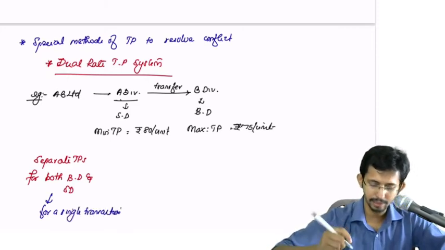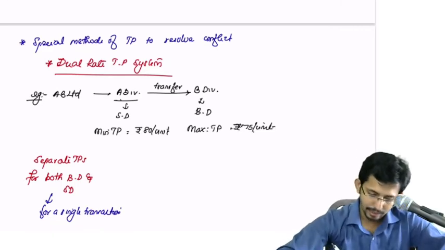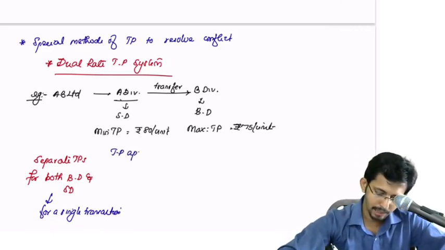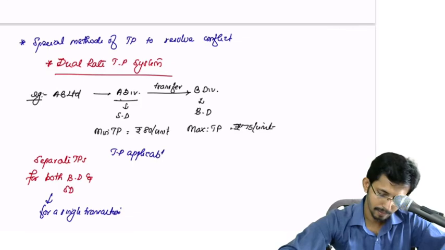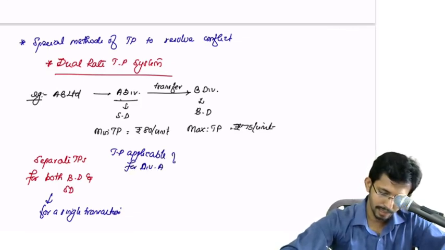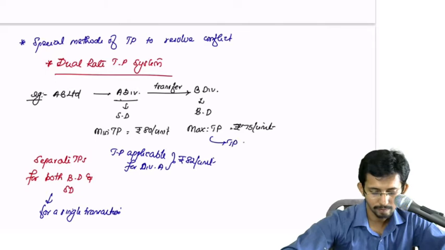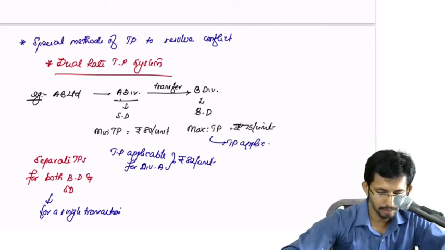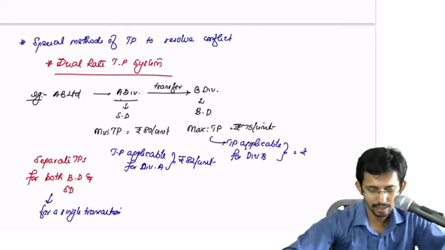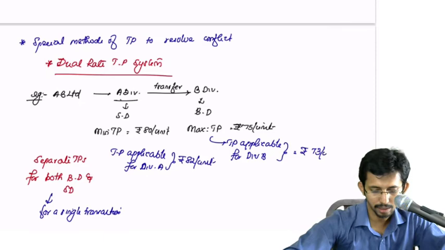So what will happen here? In this case, the transfer price applicable for division A will be, let us say, rupees 82 per unit, and the TP applicable for division B will be, let us say, 73 per unit.